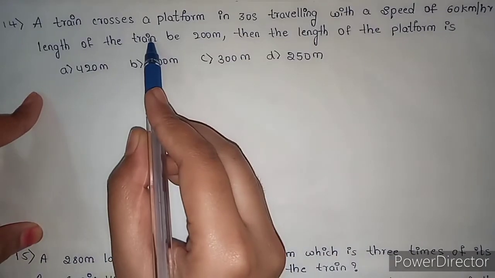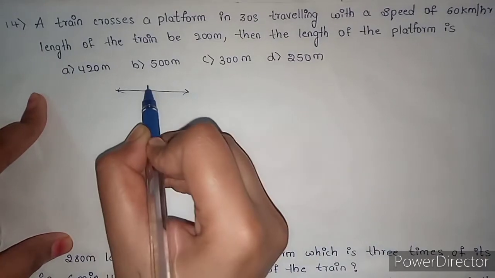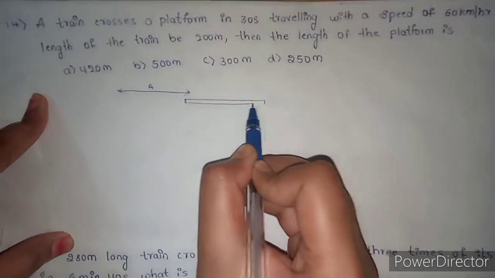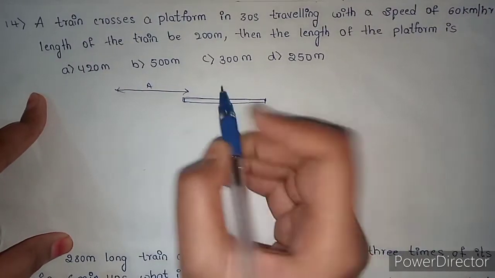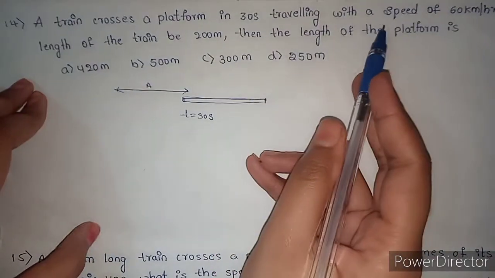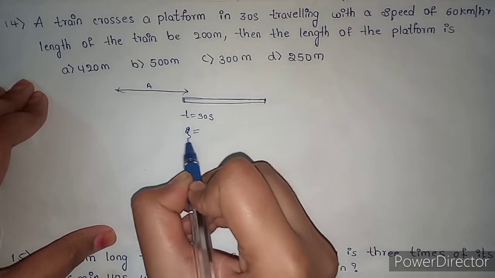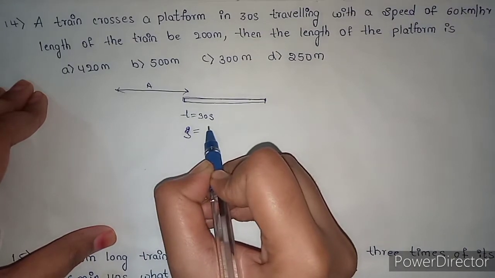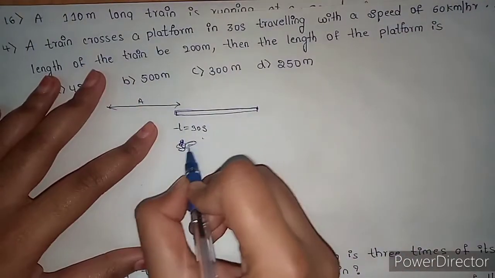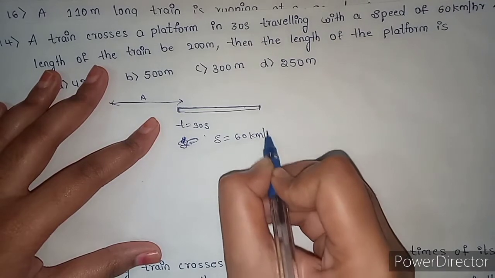Here there is a train. Think train A crossing a platform in 30 seconds traveling with the speed of 60 km per hour.